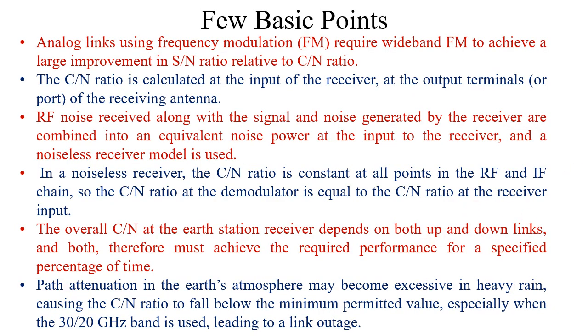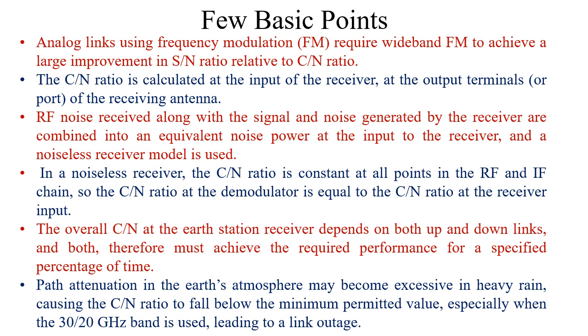Analog links that were used in previous days, analog links using frequency modulation, require wideband FM to achieve a large improvement in SNR relative to C by N ratio. The C by N ratio is calculated at the input of the receiver, at the output terminals of the receiving antenna.